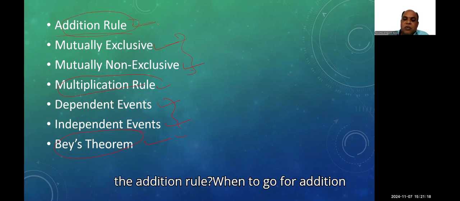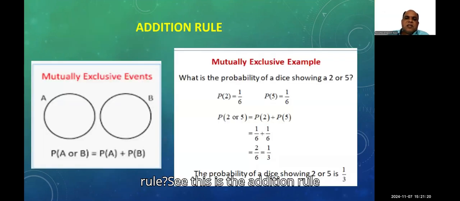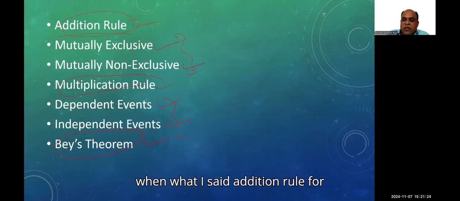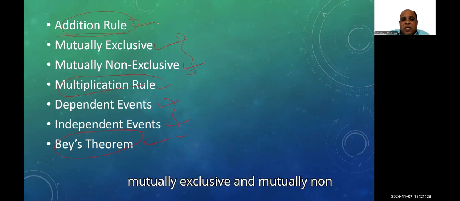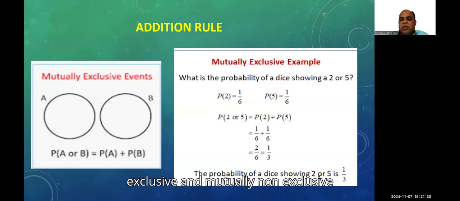What is the addition rule? When to go for the addition rule? See, this is the addition rule, which is for mutually exclusive and mutually non-exclusive events. What are mutually exclusive and mutually non-exclusive events? First, we need to know what mutually exclusive means.